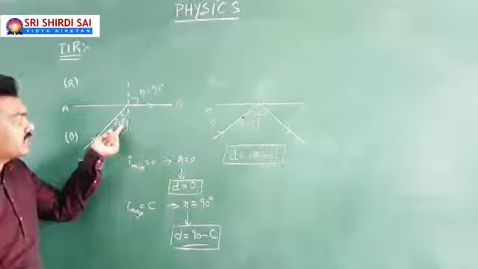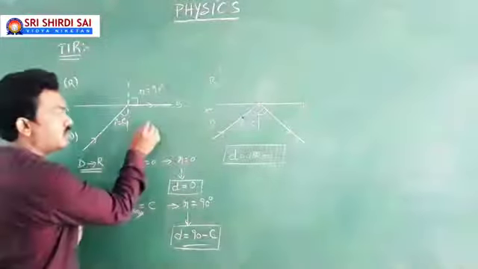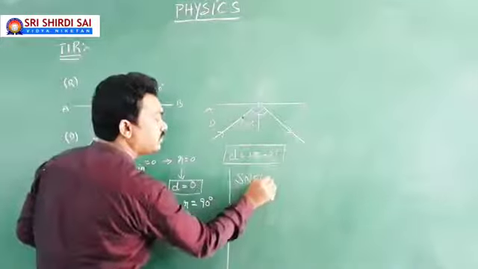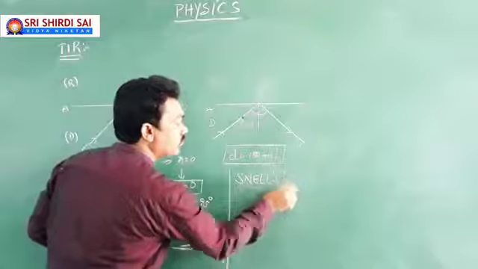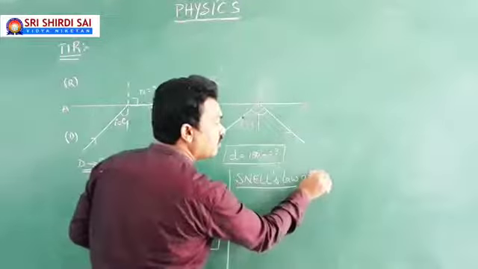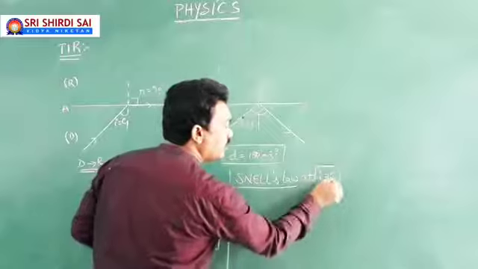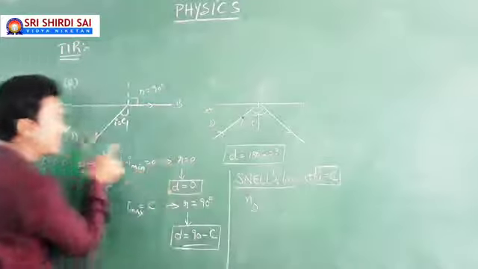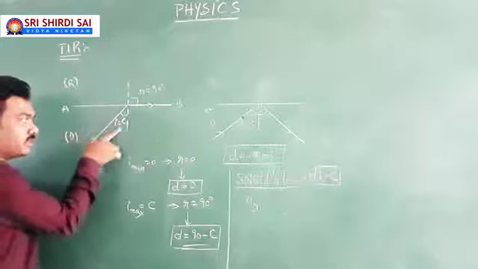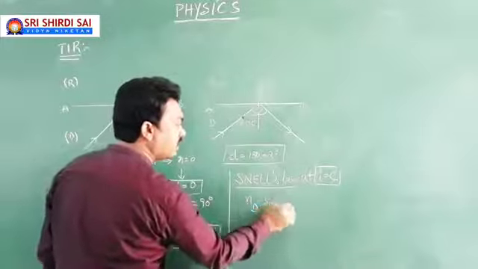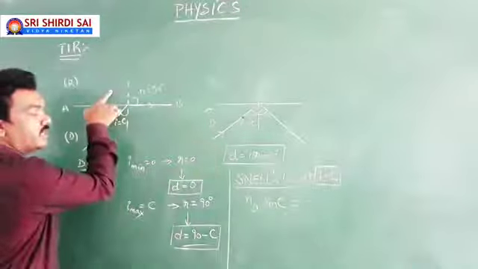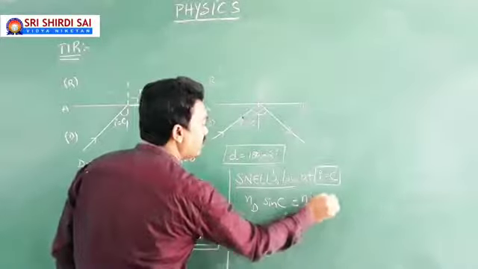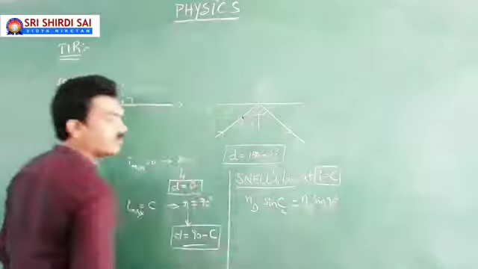Apart from this, a little more. If you apply Snell's law at I equal to C, then the equation: refractive index of denser medium into sin C equals refractive index of rarer medium into sin R, equal to 90, because I equal to C, R equal to 90.